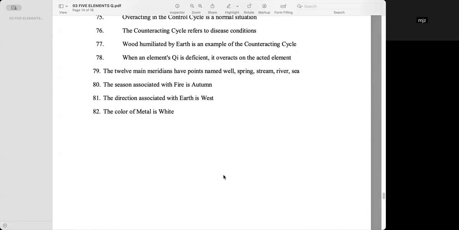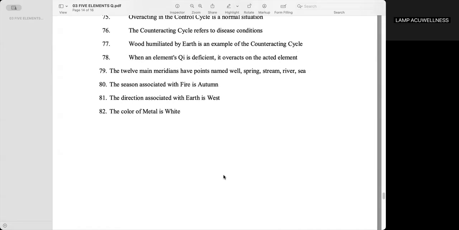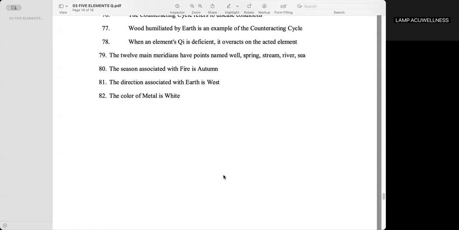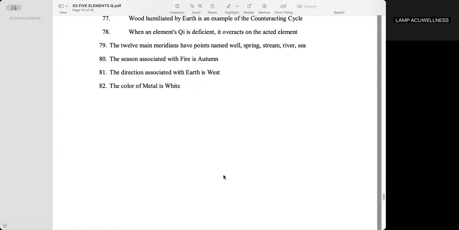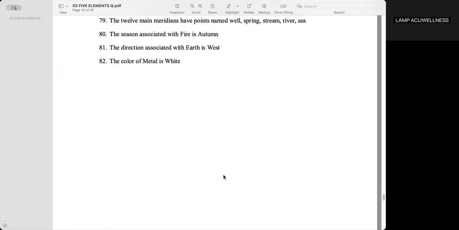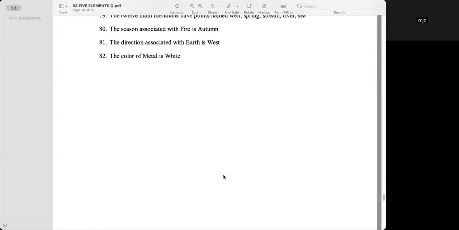When an element's chi is deficient, it overacts on the acted element. True or false? False. The 12 main meridians have points named well, spring, stream, river, sea. The answer is true. The season associated with fire is autumn. False. The direction associated with earth is west. False. The color of metal is white. True.